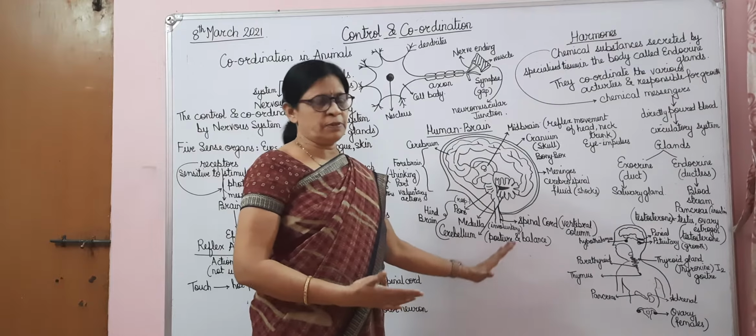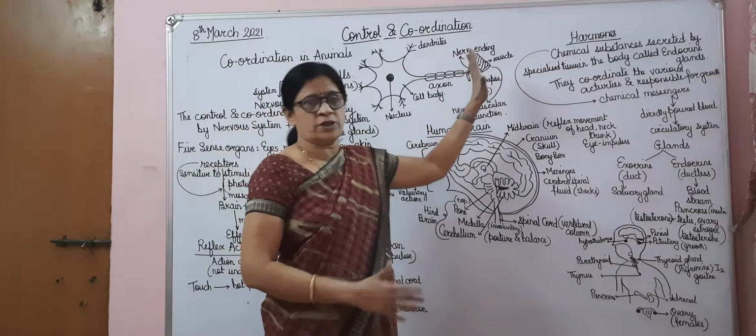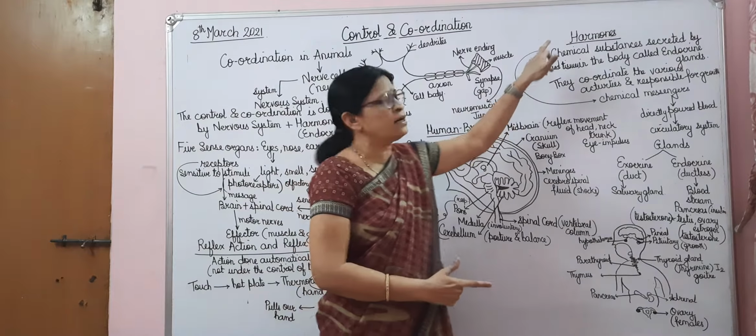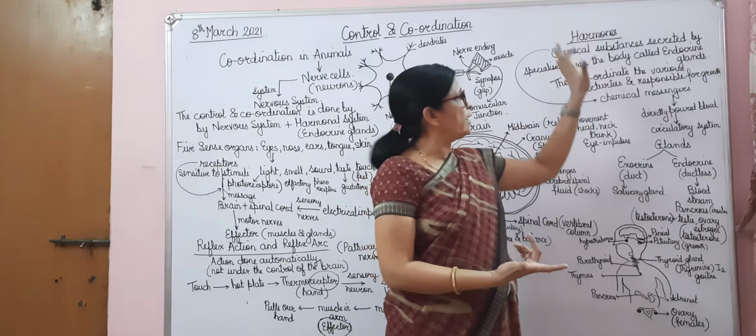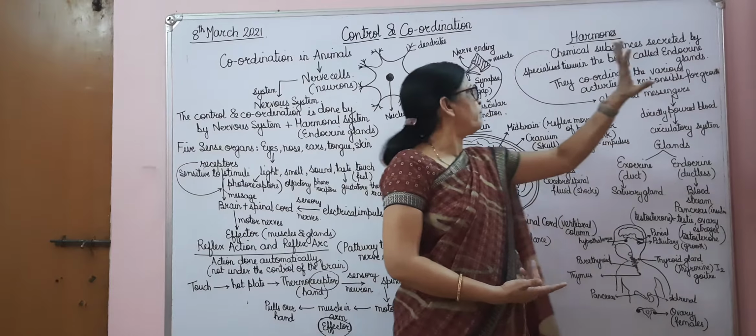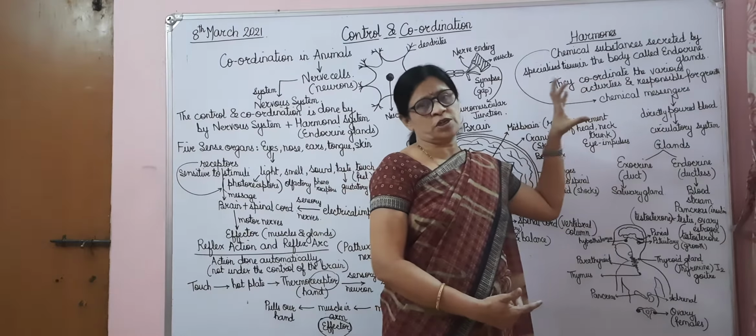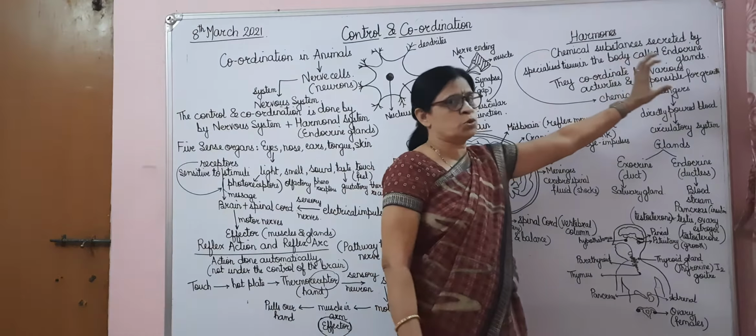After the nervous system in control and coordination, the second part which is working is the hormones. Now, this hormone secretion in your body, what are hormones? They are chemical substances which are secreted by specialized tissues in our body, and these specialized tissues are called what? Endocrine glands. Now these endocrine glands secrete all the particular hormones in our body for balancing all the working of the body.